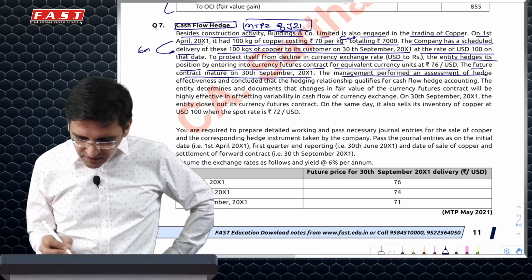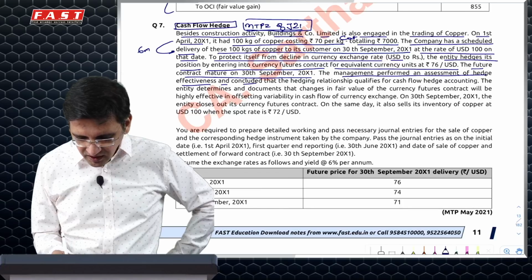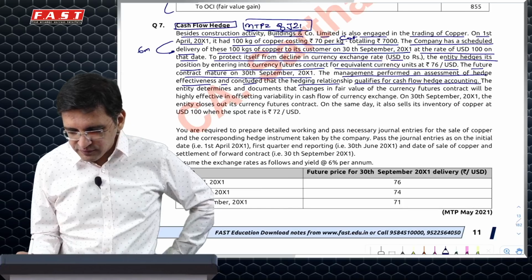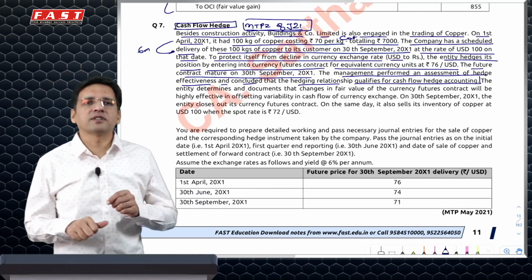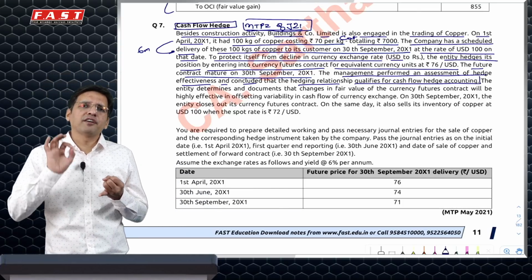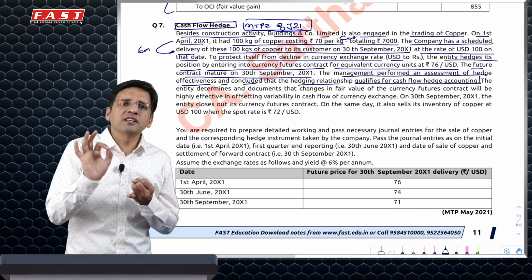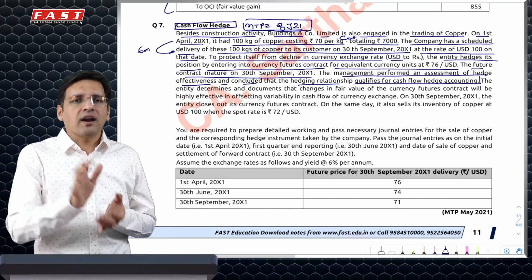The management performed an assessment of the hedge effectiveness and concluded that the hedging relationship qualifies to be cash flow hedge accounting. Now, what happens in cash flow hedge accounting? It is absolutely like any derivative FVTPL accounting. You can simply say instead of FVTPL, you have to do FVOCI.